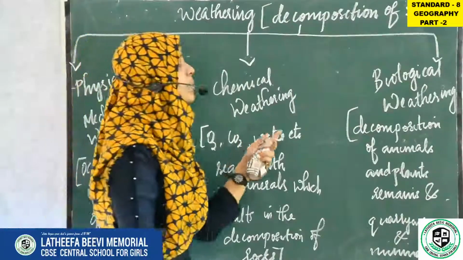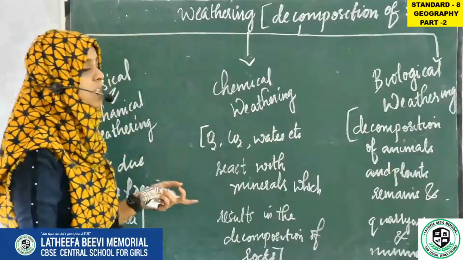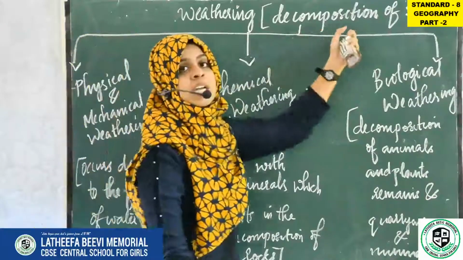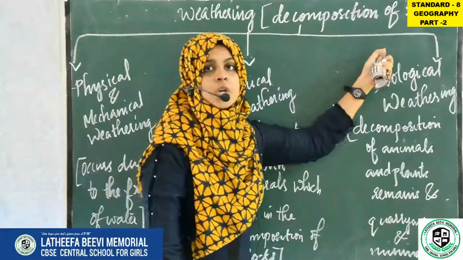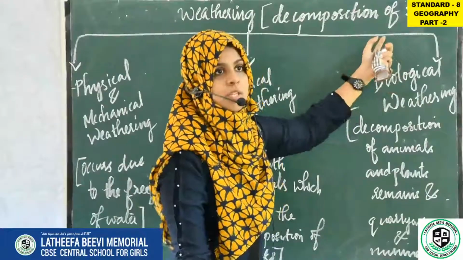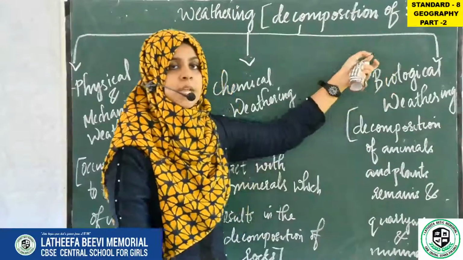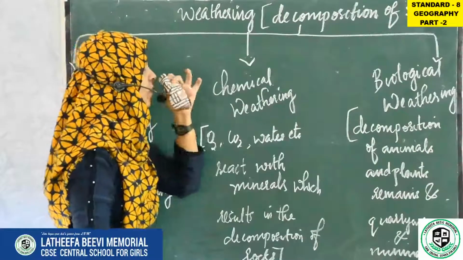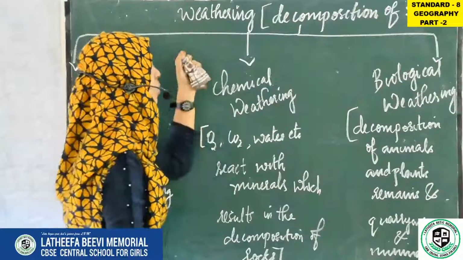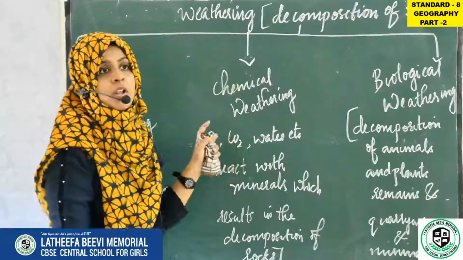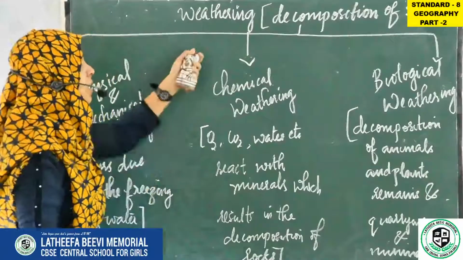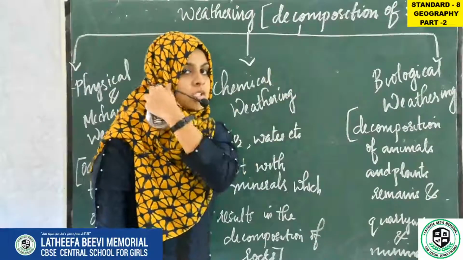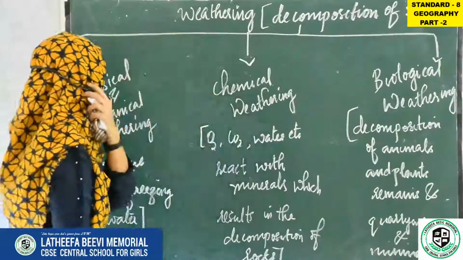By breaking rocks, what is formed? Soil is formed. Okay. So what is weathering? Weathering is the decomposition of rocks or disintegration of rocks or the breakdown of rocks. The breakdown of rocks is what we call weathering. Note down all the points. What is weathering? Weathering is the decomposition of rocks or disintegration of the rocks.